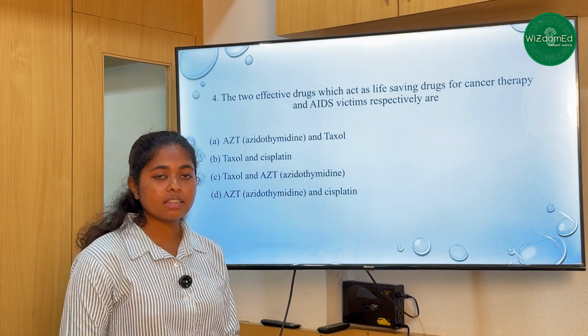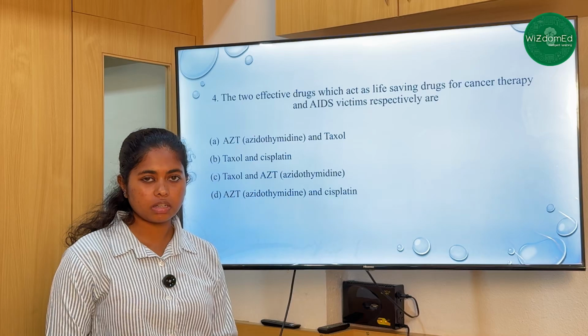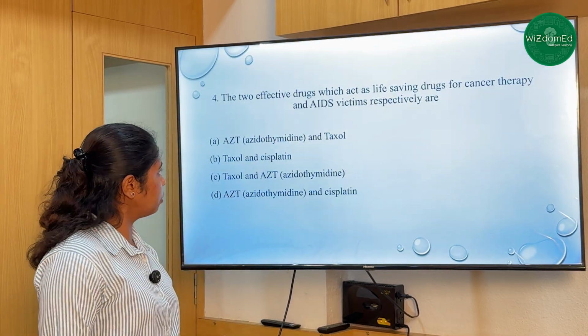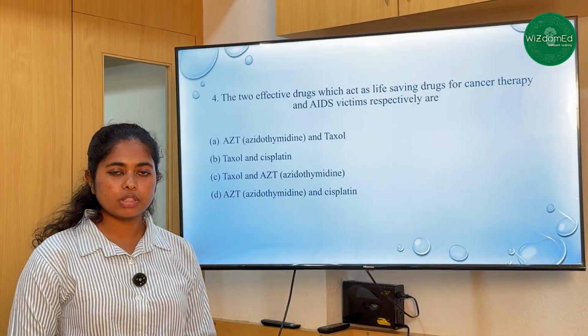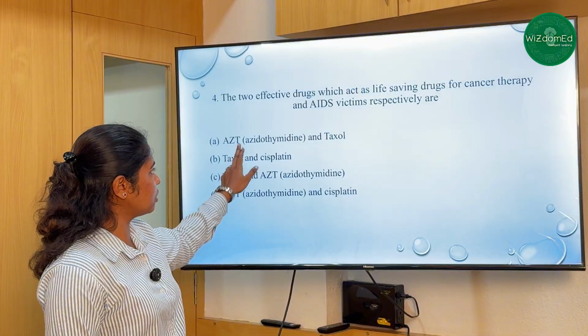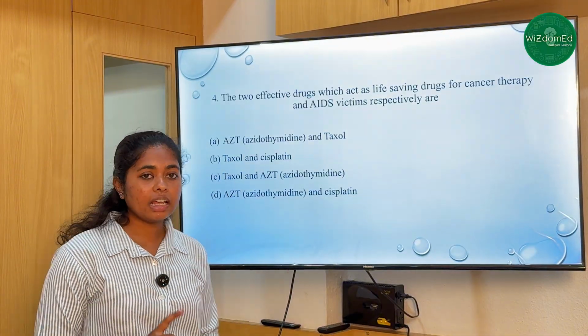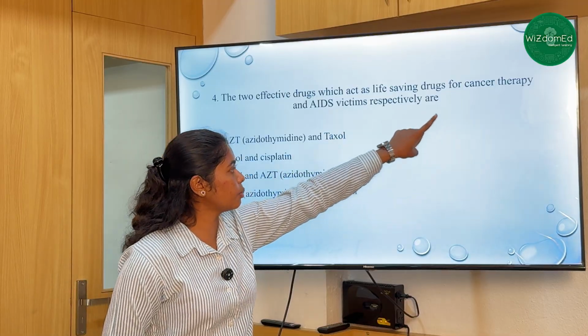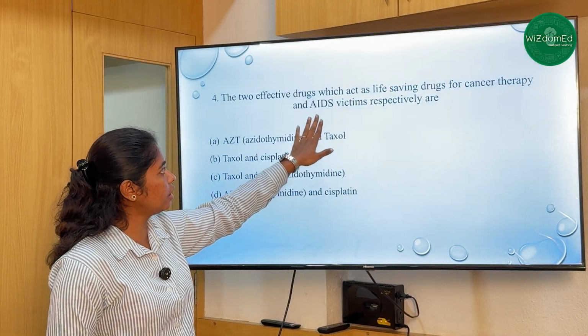We know that cancer can be treated using two drugs, cisplatin and Taxol. And one more, for AIDS, the drug introduced to treat AIDS is AZT, which is azithromycin. In our question, please observe that initially they have asked for the drug for cancer therapy, and second the drug for AIDS.